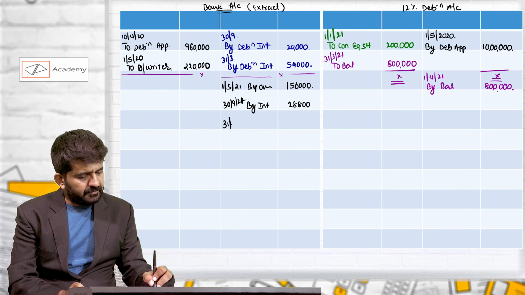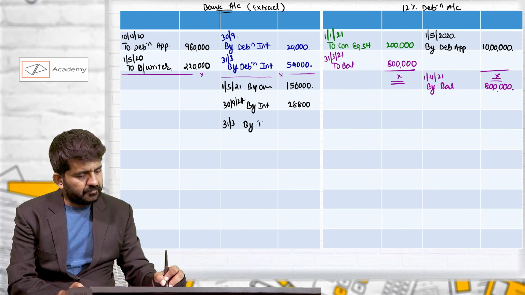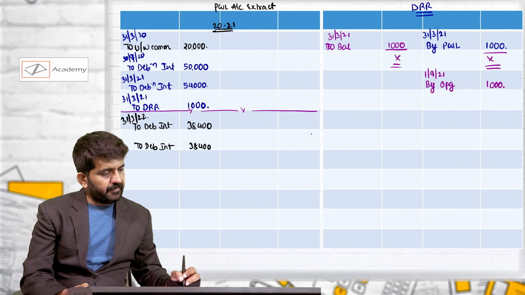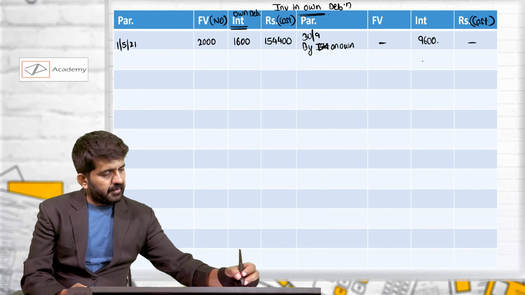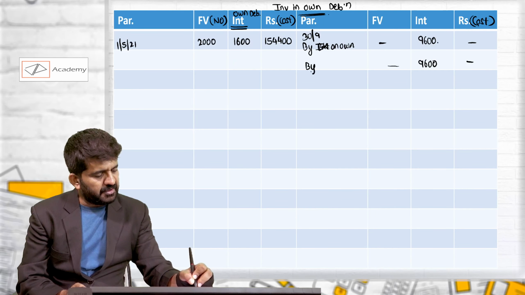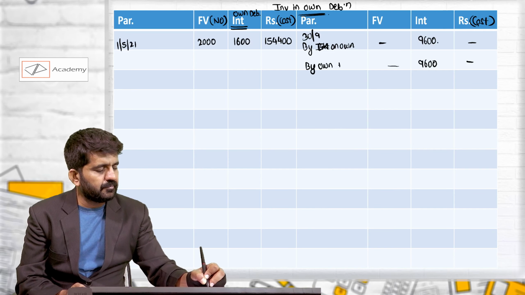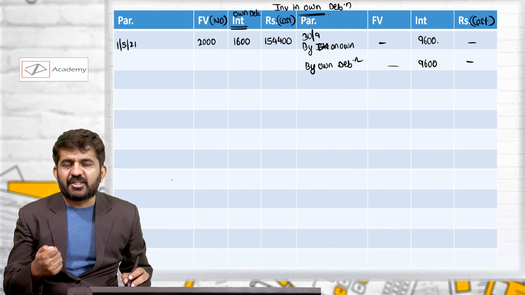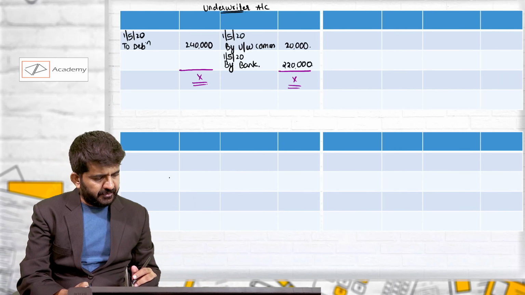Bank will be credited by 28,800 and interest of 9,600 is own debentures interest. On record date, that is 31st March, we have again recorded it.